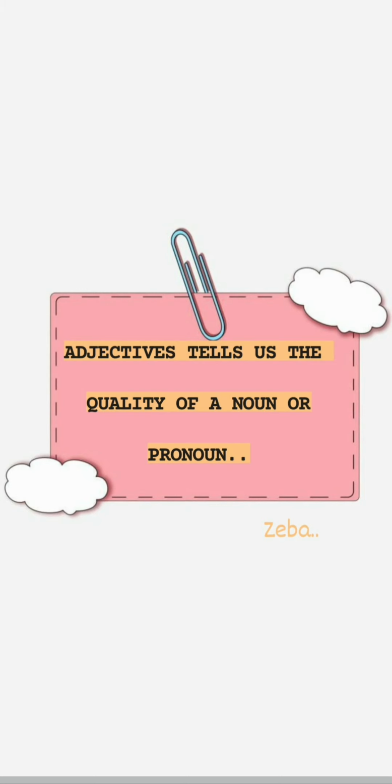Adjectives tell us the quality of a noun or a pronoun. So adjectives also tell us the quality of a noun, means quality of a name, person, place, animal or thing. So quality can be good and quality can be bad also. For example, if I say Ramesh is a good boy and Ram is a bad boy. So here good and bad both are the qualities.